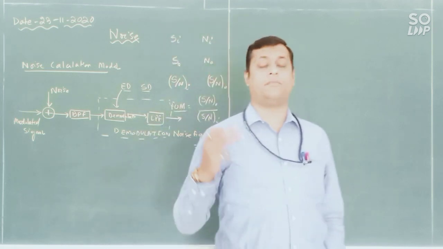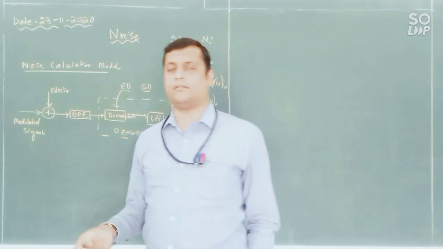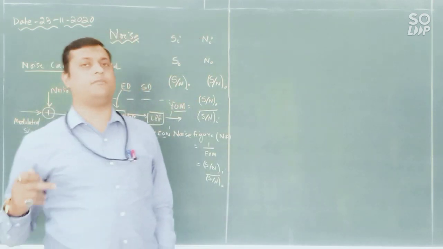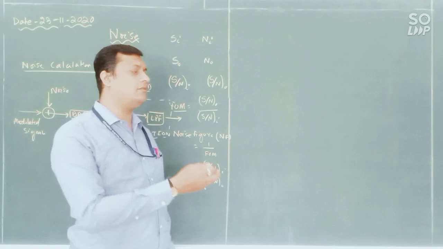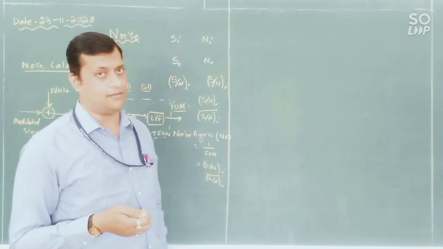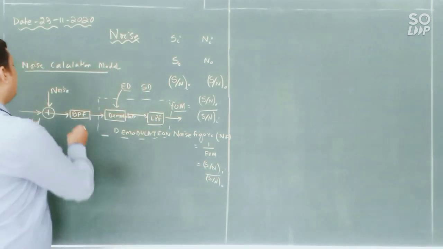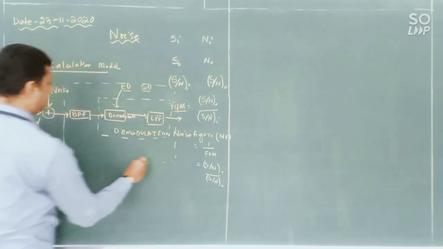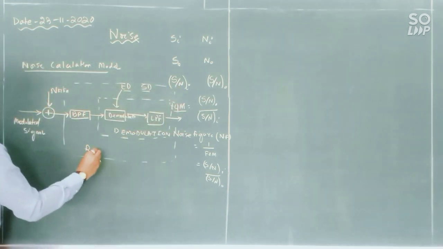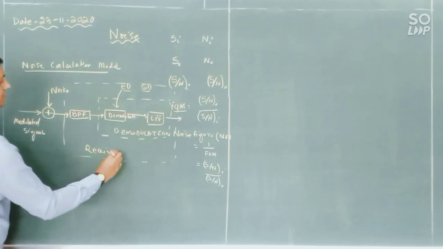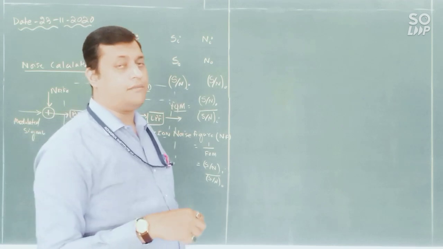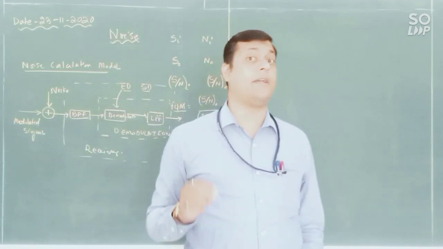First, the frequency variation component you need to convert into the amplitude variation component, and then from the amplitude variation component you extract the modulating signal. So this is the basic block diagram we discussed in the last class. This is called the receiver. Now the same block diagram can be analyzed for the detection of FM signal.